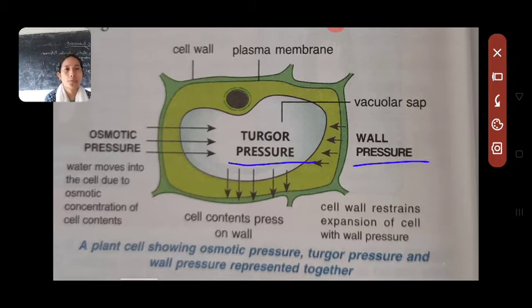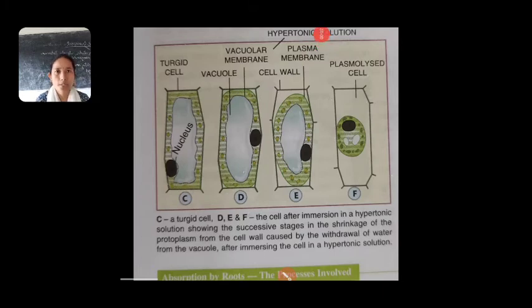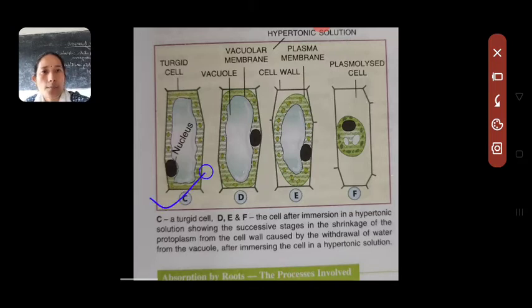Now next we will be discussing flaccidity, or plasmolysis. Plasmolysis is opposite to that of turgidity. Plasmolysis is also referred to as flaccidity. For example, if you take a plant cell and keep it in fresh water, it will be in a turgid state. If you see the diagram, it is represented by C. Your cell was first placed in fresh water, so your cell retained its turgidity.